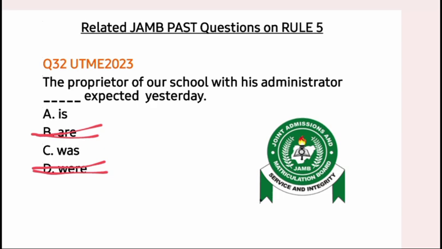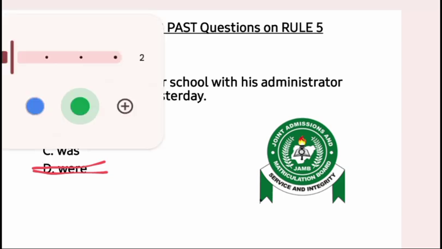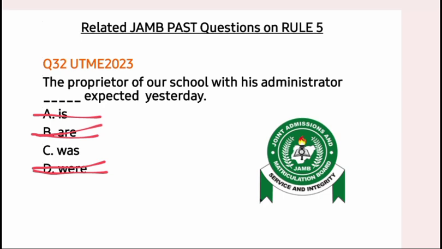Now look at it. Dash expected yesterday. Yesterday shows that our verb is going to be in past tense. Is is present tense. Was is past tense. And for this reason, is is also wrong because it is present tense. So the correct option is option C. The proprietor of our school with his administrator was expected yesterday. Option C is the correct option.